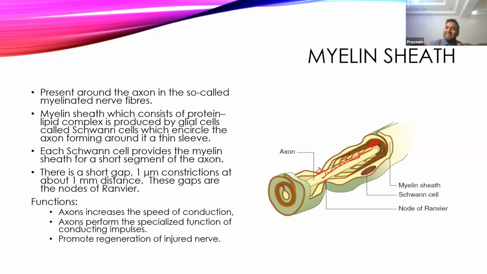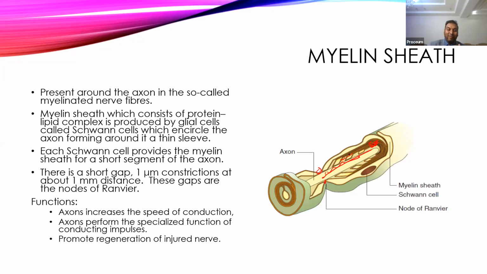Second, it increases the thickness of the axon, and because of the increase in thickness, it reduces the resistance to nerve conduction, and that also increases the speed of conduction of the axon. Apart from this, it also performs an insulating function. Because of the insulating function, it prevents the spillage of the impulse from one axon to the surrounding axons. We call it short circuiting, and that is also prevented by the myelin sheath. So it doesn't allow the impulse to spread. Otherwise, an axon would keep on spreading impulses to the surrounding tissue. That doesn't occur because of the presence of the myelin sheath.